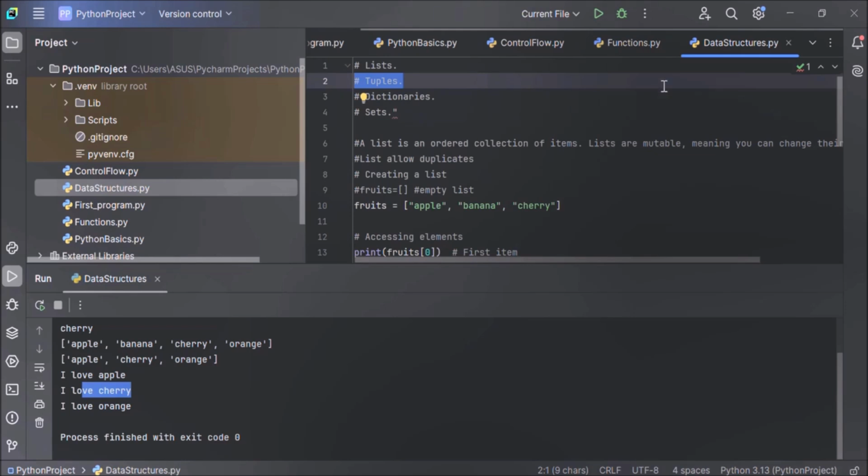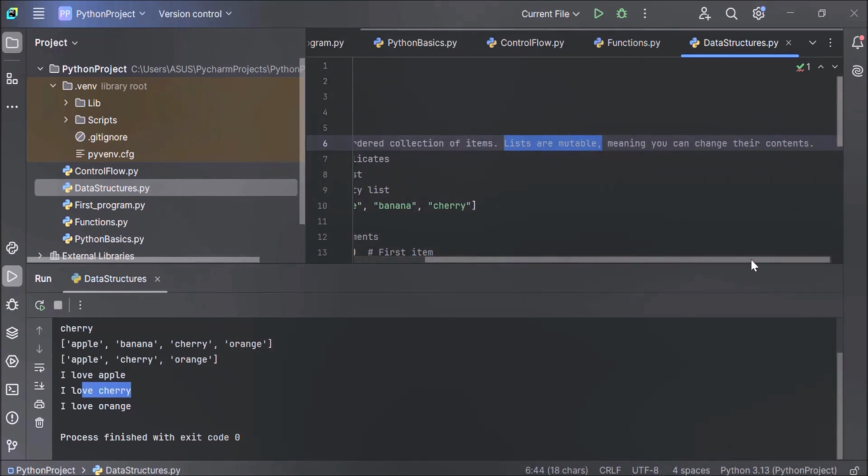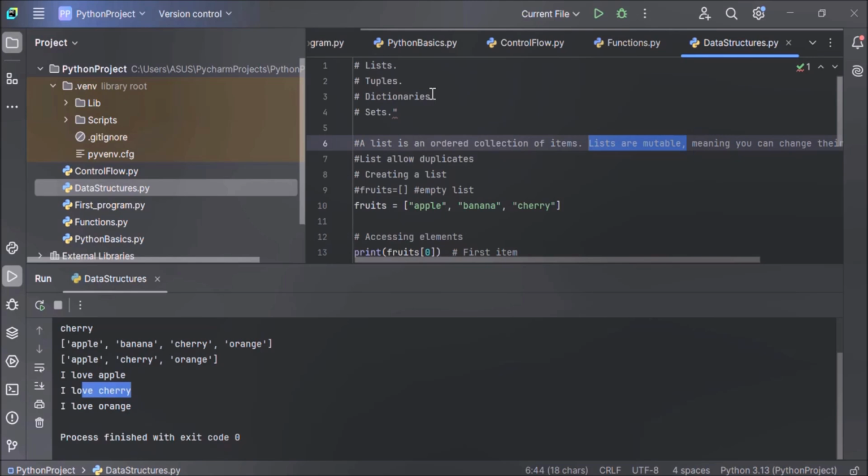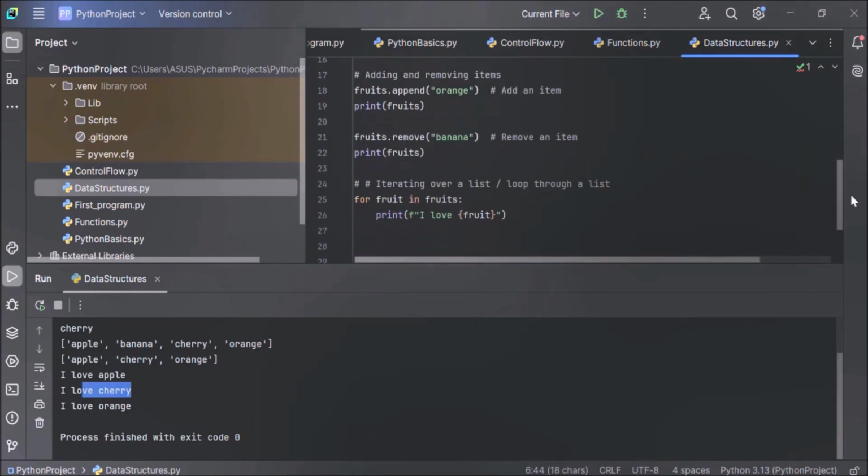The difference is lists are mutable, meaning you can change their content. Once a list is created, you can change the content of the list. But in case of tuples, you can't change their content. Tuples are immutable, unchangeable. Let me write this point here.